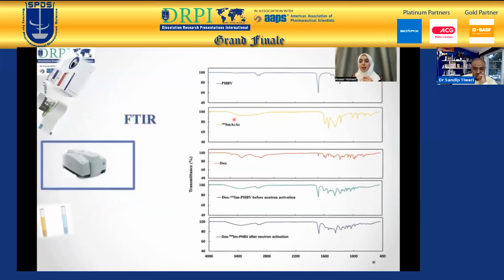Based on the FTIR, to ensure that the samarium and the doxorubicin were integrated into the PHPV, as well as that the Doxorubicin PHPV before and after neutron activation does not have any elemental changes, the peaks of the PHPV, the samarium, and the doxorubicin can be seen in the Doxorubicin PHPV microsphere. Therefore, they were successfully integrated. And the peaks for Doxorubicin PHPV before and after neutron activation were similar. Therefore, there were no elemental changes.